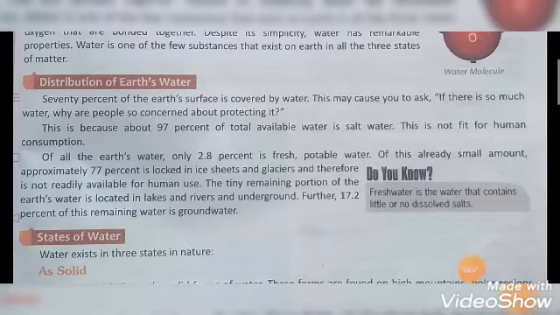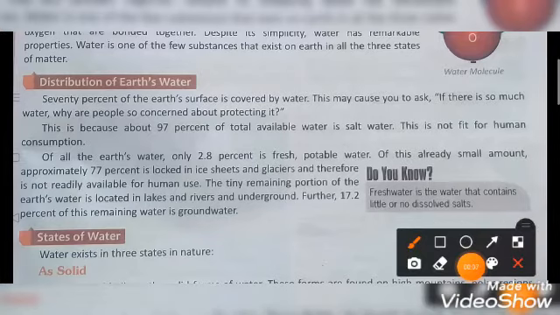Now let us see distributions of Earth's water. Here 70% of the Earth's surface is covered by water. That means more than half of the Earth's surface is covered by water. But still, people around the world are facing shortage of water. Why is it so? Because